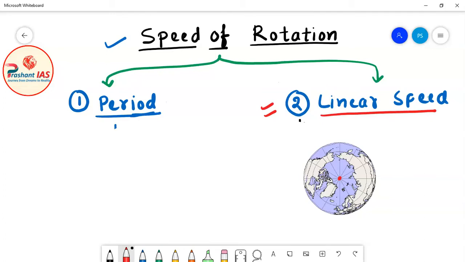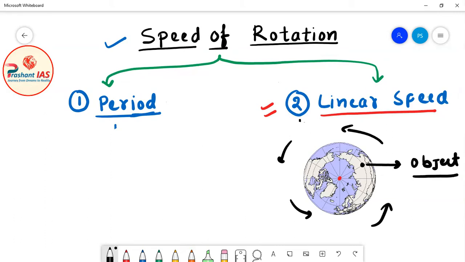Now friends, see on screen carefully. Please observe this black dot. Let's suppose that this is an object, and this object is placed on the surface of earth. Now friends, we know that the earth moves in anti-clockwise direction, meaning this direction. Earth moves in anti-clockwise direction when viewed from the north pole.